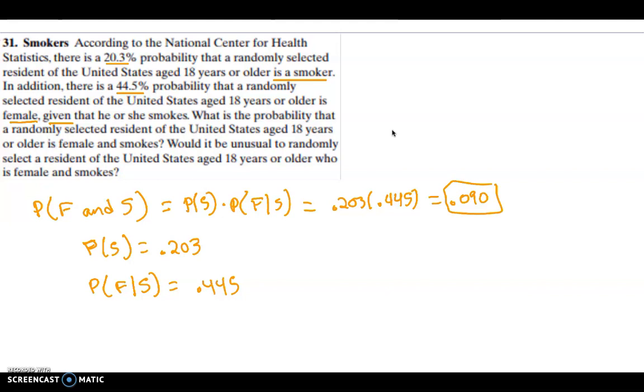Now the last part of the question is, would it be unusual to randomly select a resident in the United States ages 18 years or older who is female and smokes? Well, 0.090 is greater than our threshold of 0.05. So again, anything less than 5% or 0.05 is considered unusual. But this is greater than, so this would not be unusual. So not unusual here, again, because we're above that threshold of 0.05 or 5%.